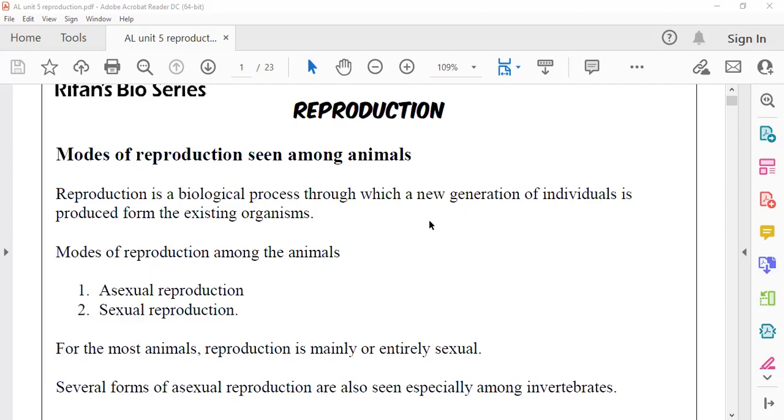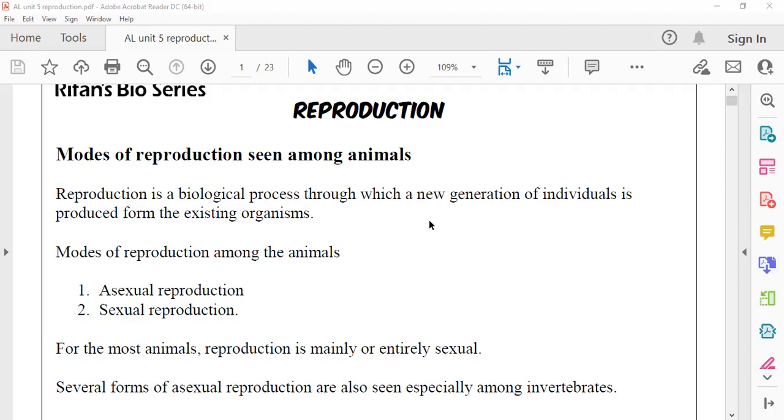Asexual reproduction takes place with the contribution of one organism or one parent, and sexual reproduction takes place with the contribution of two organisms or two parents. Among the animals, the most commonly noticed reproduction method is sexual reproduction.